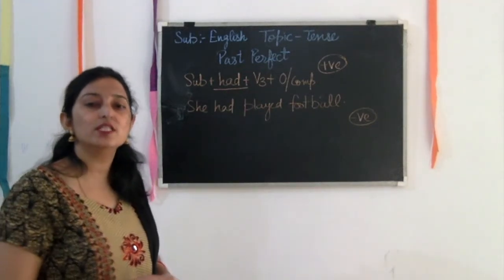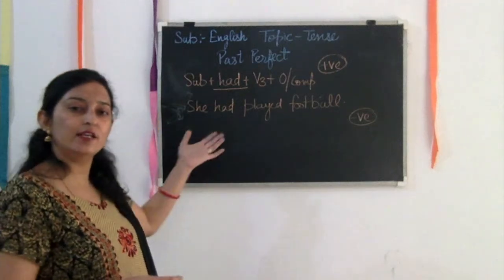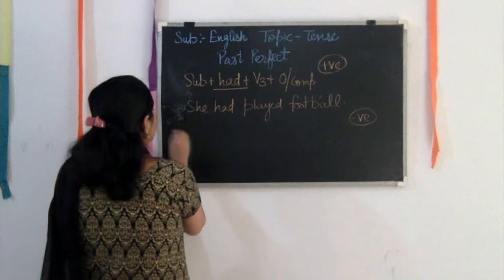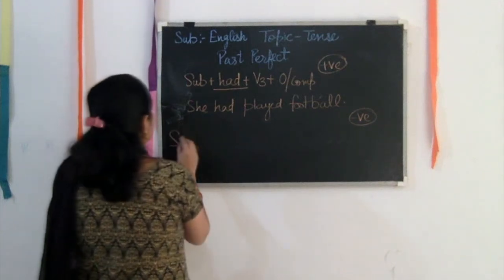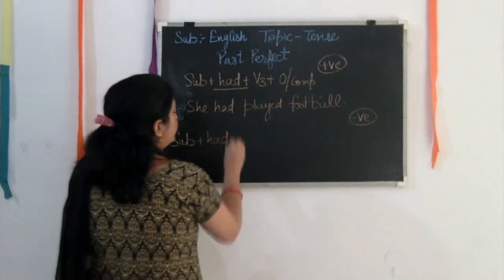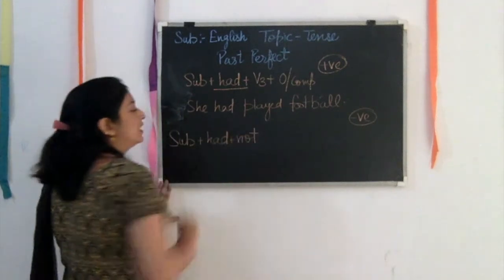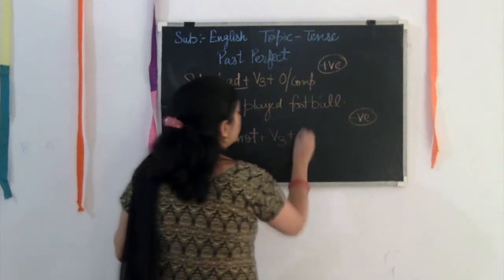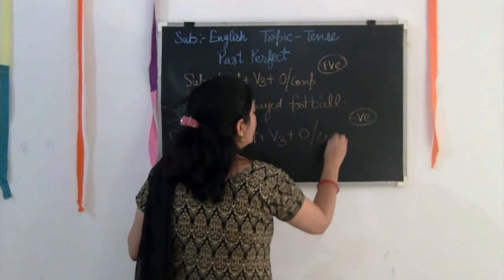If the rule is still in your mind, you can write had not here. Subject plus had plus not, plus the third form of the verb, and then object or complement.